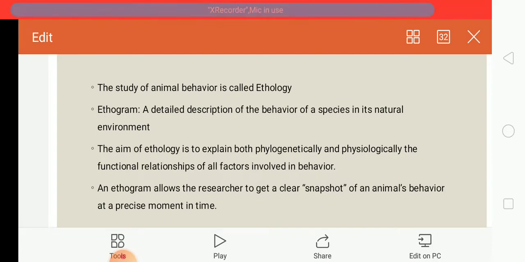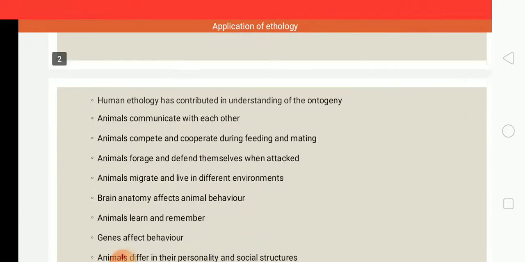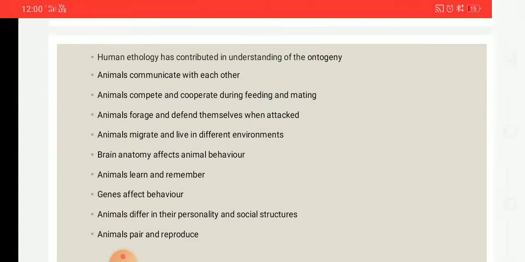So, what is the aim of an ethogram or ethology? The aim of ethology is to explain both phylogenetically and physiologically the functional relationship of all factors that are involved in the behavior of a particular animal. Okay, and thus the ethogram will allow the researcher to get a clear snapshot of the animal behavior at a precise moment in time. Okay, so now we will see the applications of ethology.